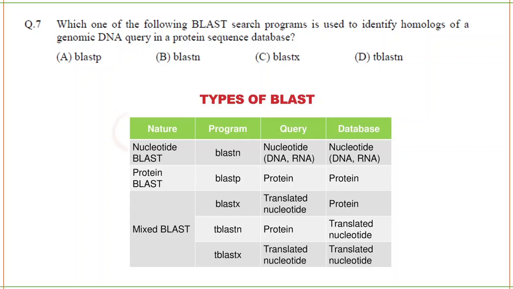And there are different types of BLAST available, basically to find the sequences. These are databases. From the databases, we find the BLAST sequence for either a DNA or a protein. So there are different types of BLAST. Let's first understand what the different types of BLAST are and solve this question.